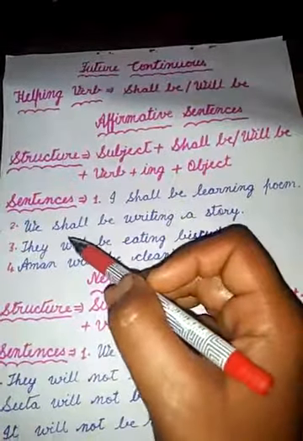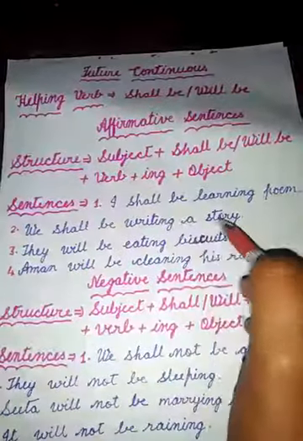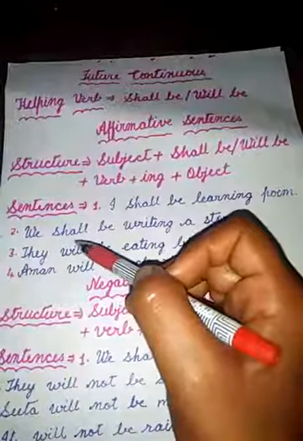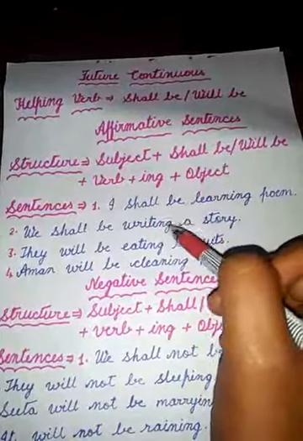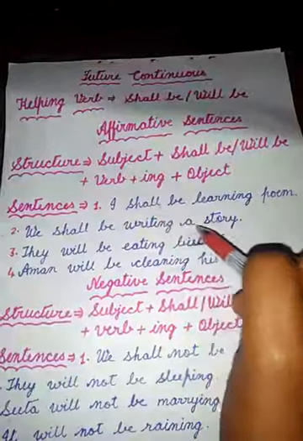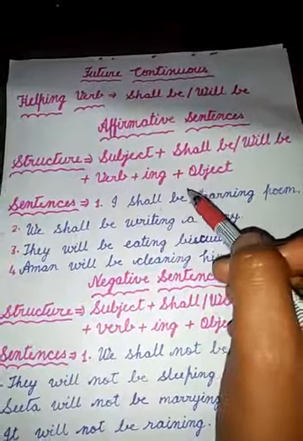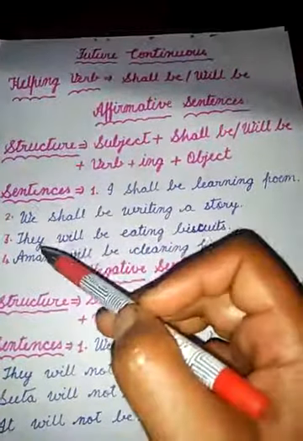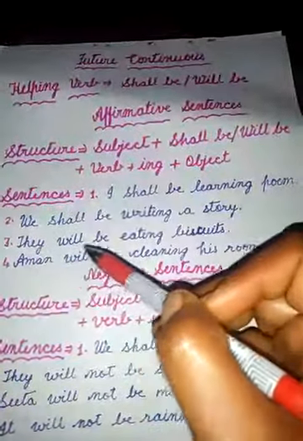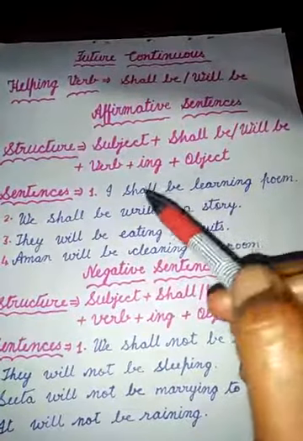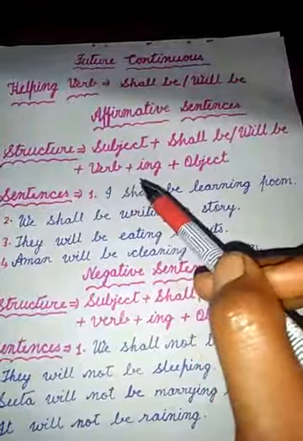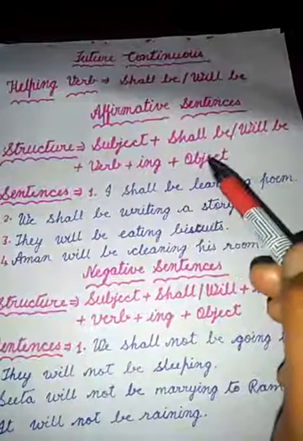Now the second sentence, we shall be writing a story. In this sentence, we is subject, with we have to use shall be. Then writing, this is verb plus ing, a story is object. Third sentence, they will be eating biscuits. Here they is subject, with they we have to use the helping verb will be. Now eating, this is verb plus ing, biscuits object.